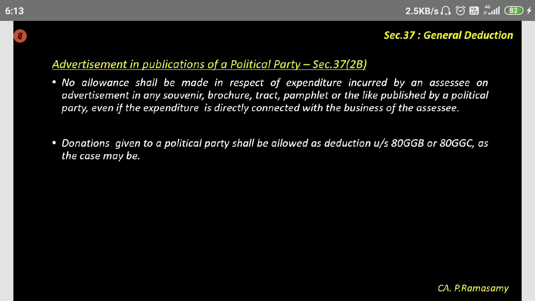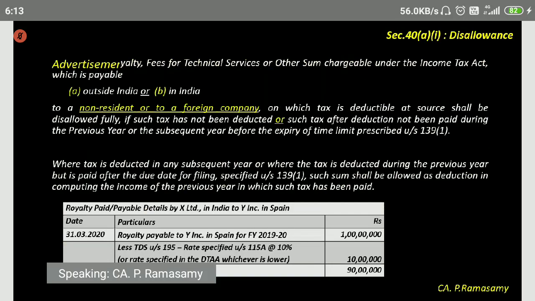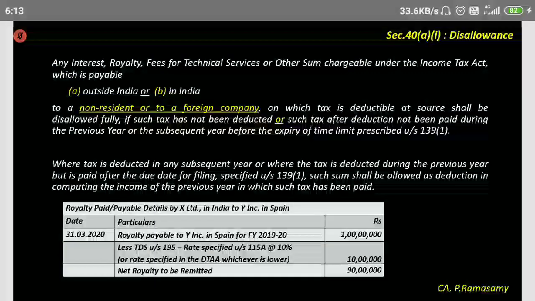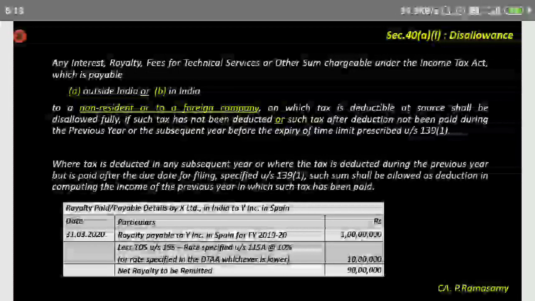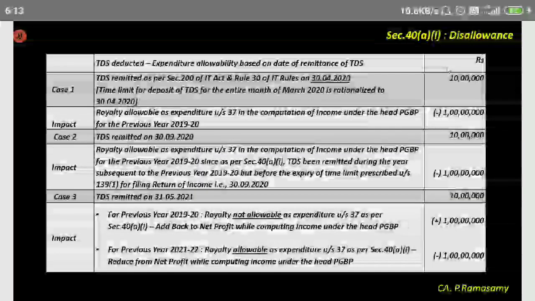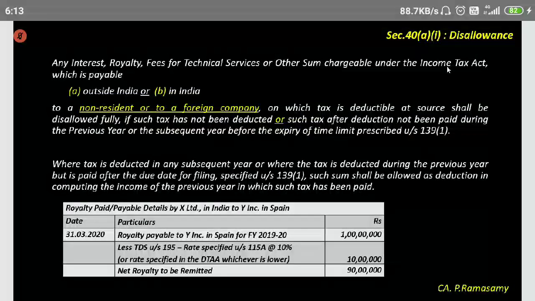I think another slide that was, yes, this is another example that was introduced with respect to 40A1. I don't know whether I explained this example.